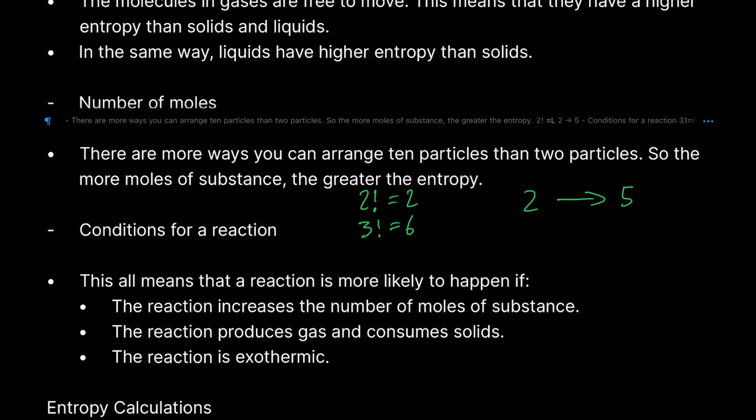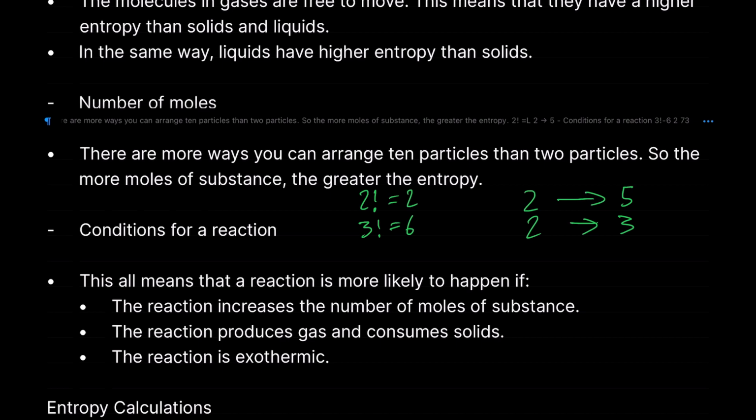So if I'm going from 2 moles of reactants to 3 moles of products, I'm going from 2 possible ways I can order those compounds to 6 different ways.